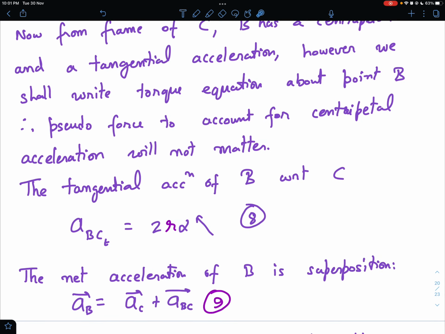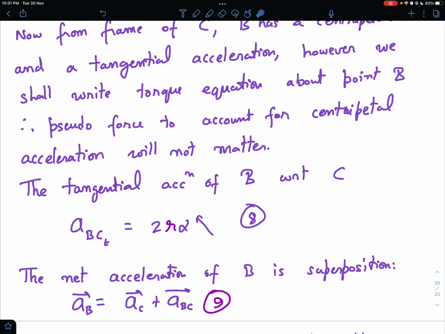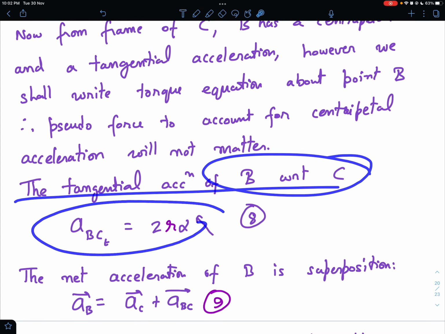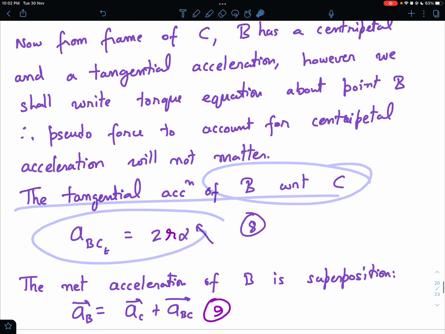I'm not worrying about centripetal acceleration because the pseudo force corresponding to this will not contribute to torque about the point B. The tangential acceleration of point B relative to C is 2r alpha, as I showed in this direction, so I've shown an arrow like this.